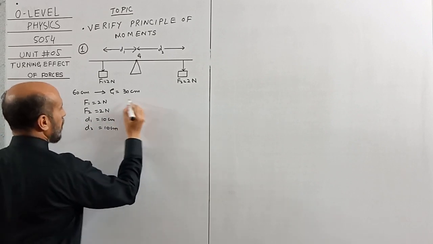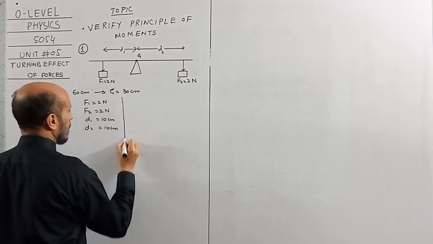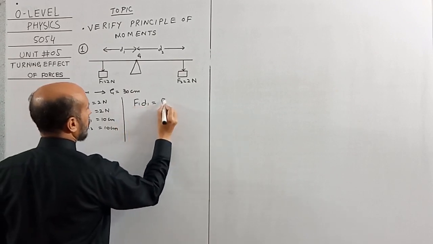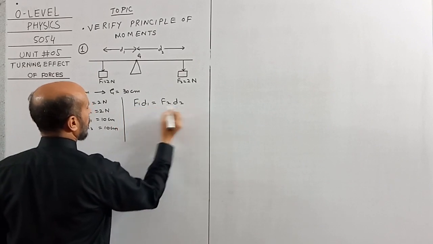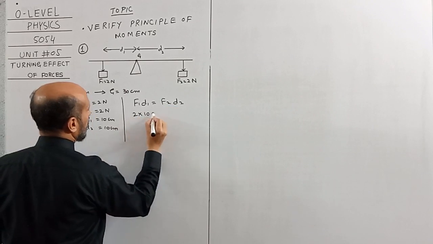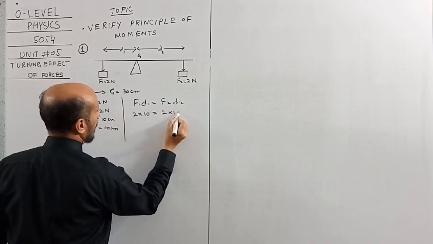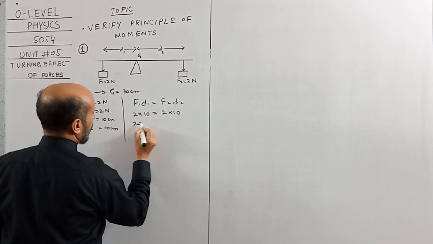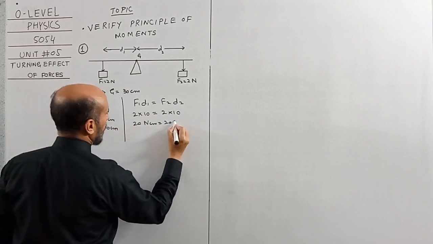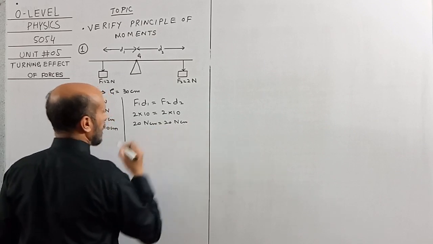So apply the principle of moments over here. F1 D1 is equal to F2 D2. 2 into 10 is equal to 2 into 10. 20 Newton centimeter is equal to 20 Newton centimeter.